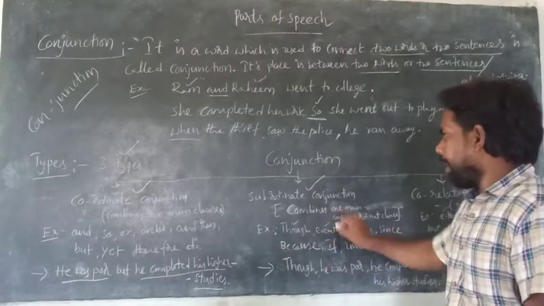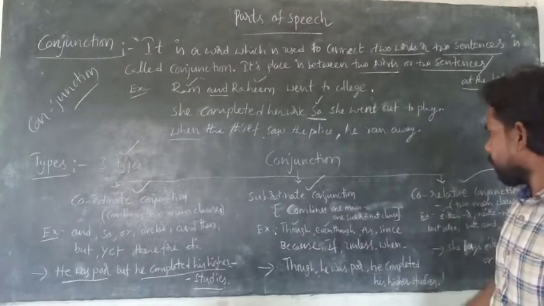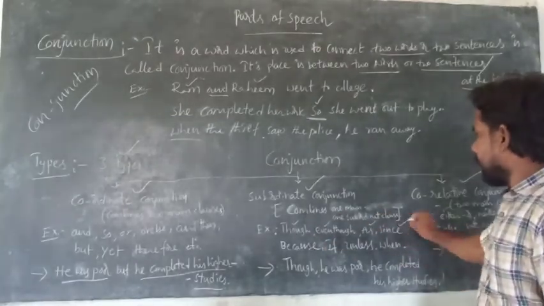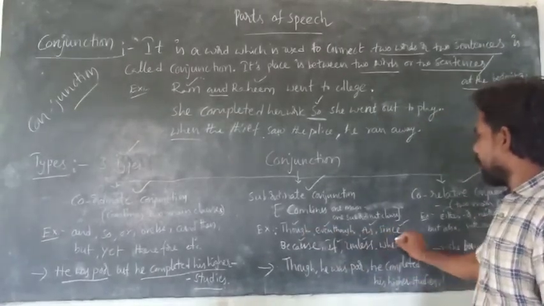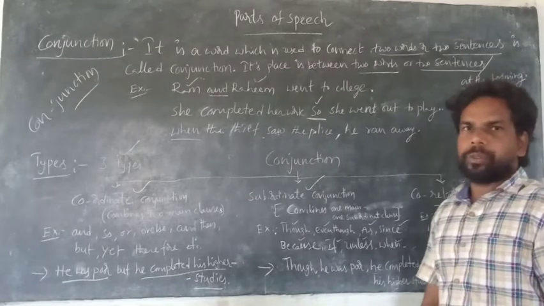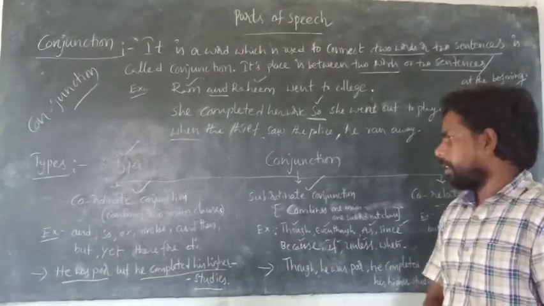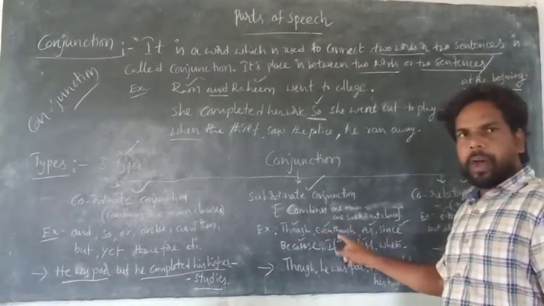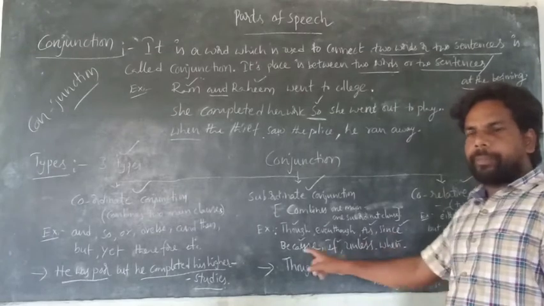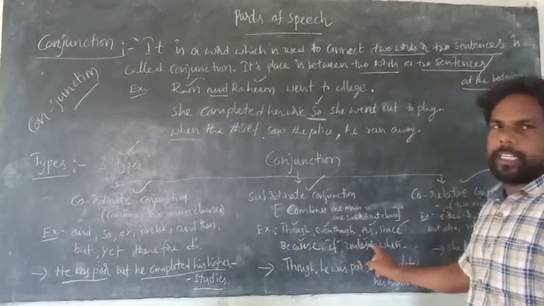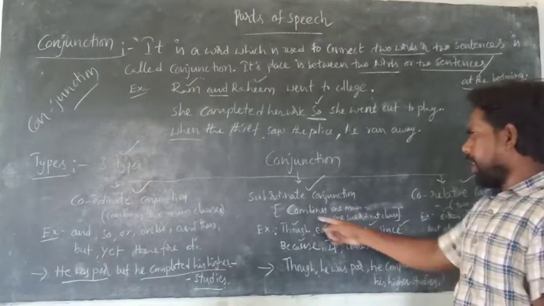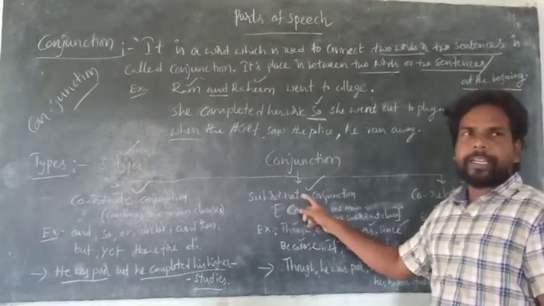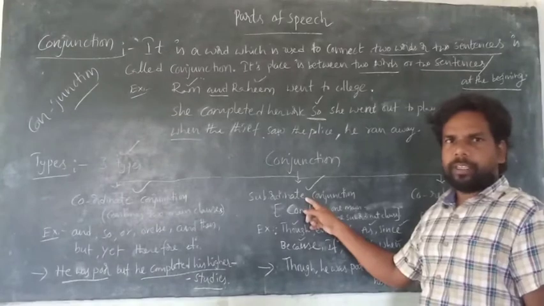The examples are though, even though, although, as, since, because, if, unless, when, and so on. These are all examples of subordinate conjunctions.